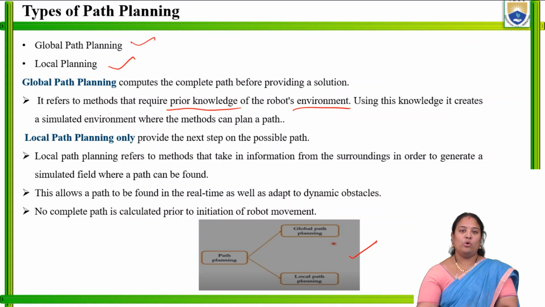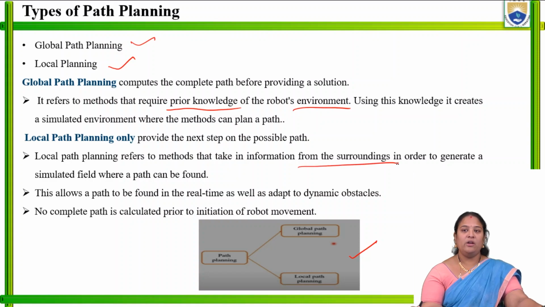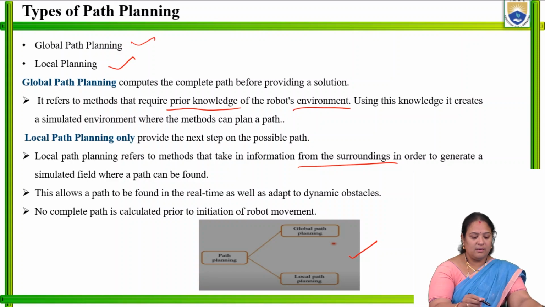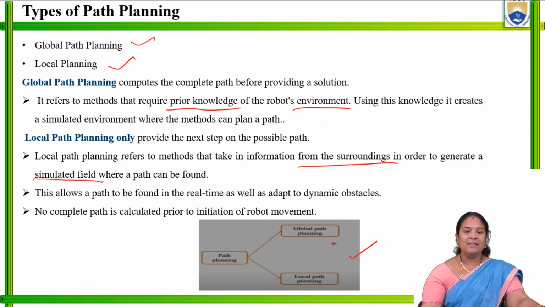The robot will make its path planning as per the movement of the robot. As the robot moves, it will change its path planning depending upon the obstacles and the surrounding environment. Here, local path planning generally refers to the method that takes in information from the surroundings in order to generate a simulated field where a path can be found.